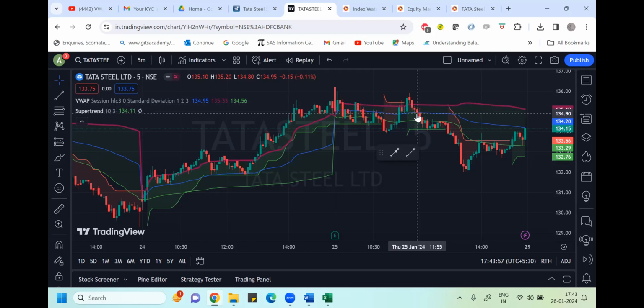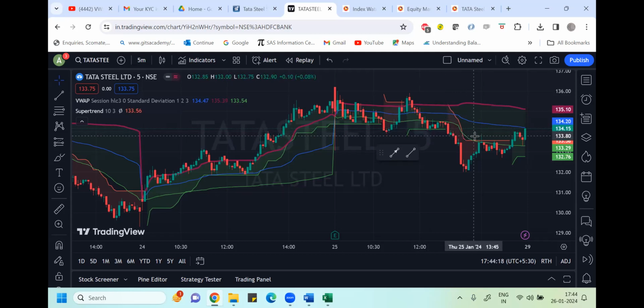And the lower band of the VWAP line you can put as a stop loss, or half of the difference of the margin level points you're getting. If you're not getting that, you can put half of that as your stop loss, and that way you can enter into the market.